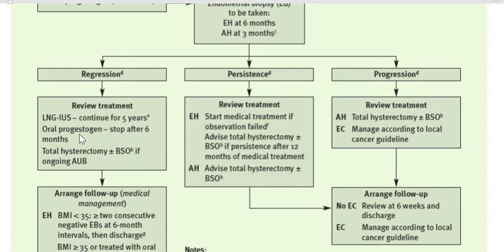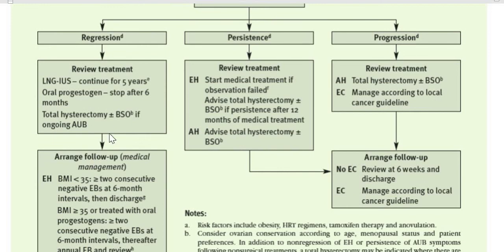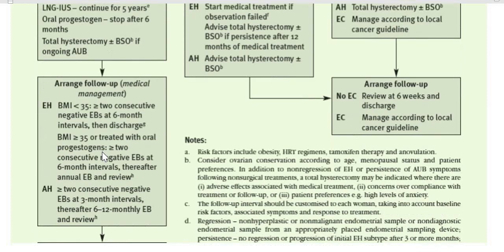So if the patient has completed her family and she has opted for surgery, then we are going to do TABSO. Okay. If the patient doesn't respond to treatment and has ongoing abnormal uterine bleeding, then we should be arranging follow-up and see what exactly her condition is. Ongoing bleeding we will manage by TABSO, total abdominal hysterectomy and bilateral salpingo-oophorectomy. Then we need to arrange follow-up.